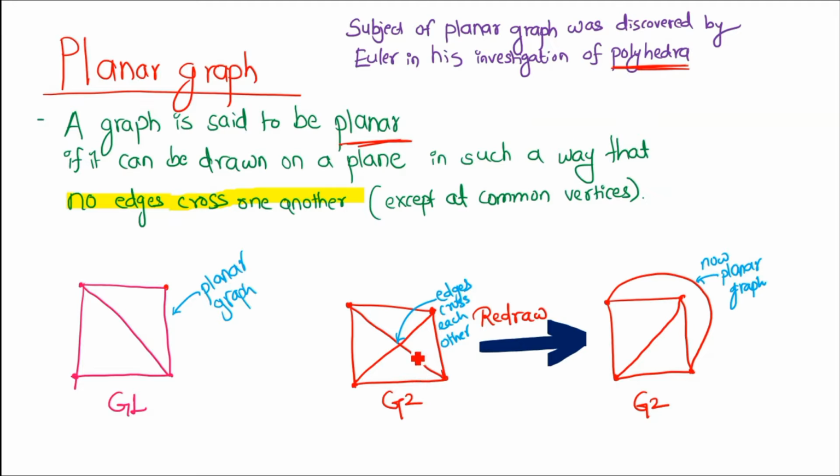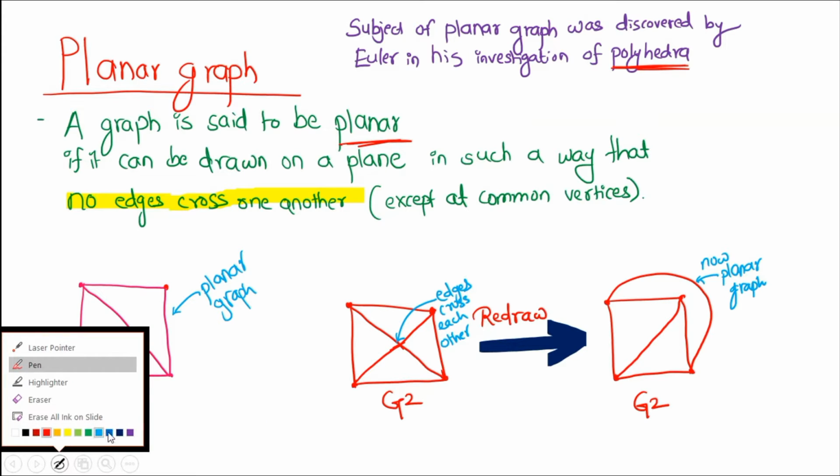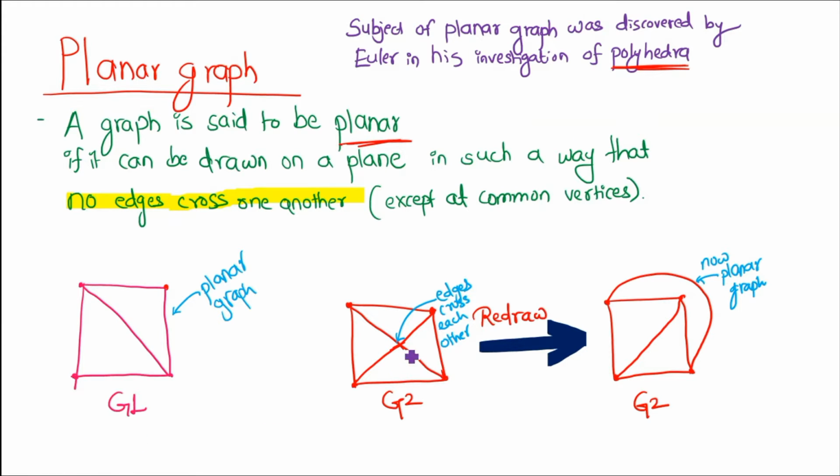Now, this graph has two edges touching each other at this particular point. Can we redraw it so that no two edges touch each other? What we can do is draw this edge from outside of this particular section.